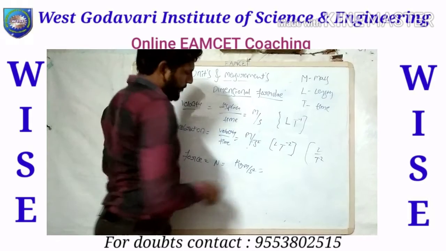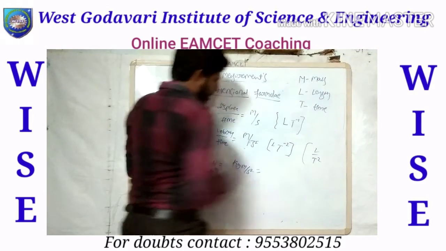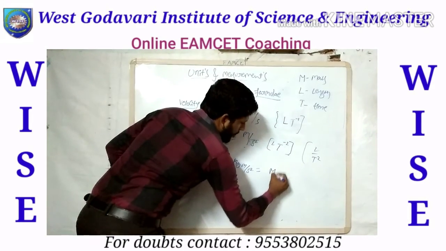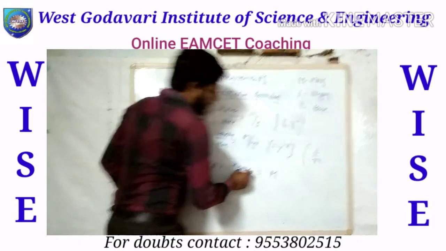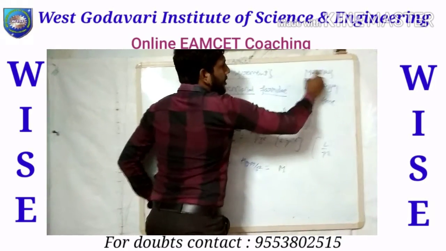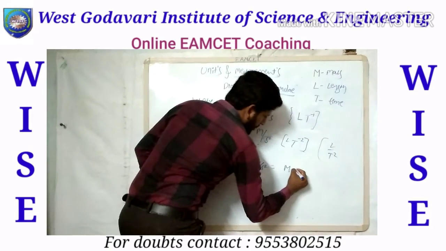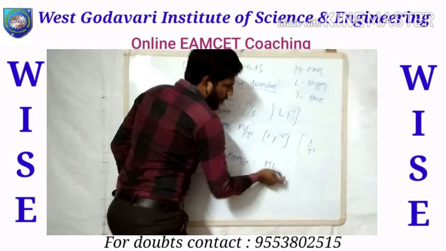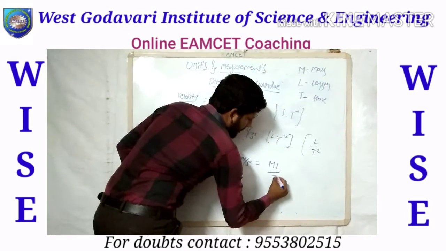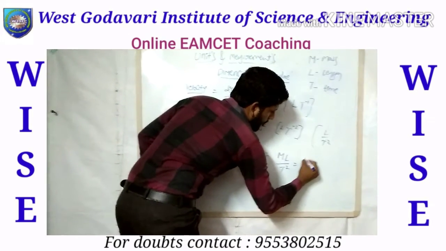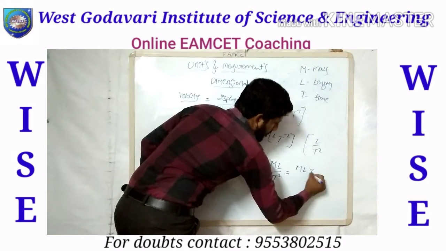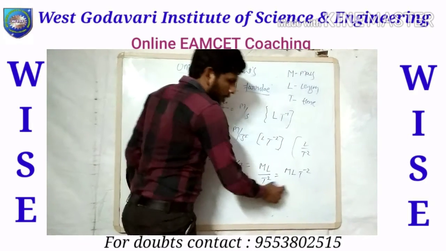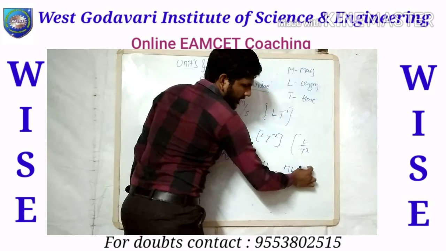Now write down: what is the mass? Kg is mass, so the dimensional formula is M. The second one is meters, that is length, so L. Of course, below is second square. We will write M L by T square, which equals M L T power minus 2. Okay, M L T power minus 2.